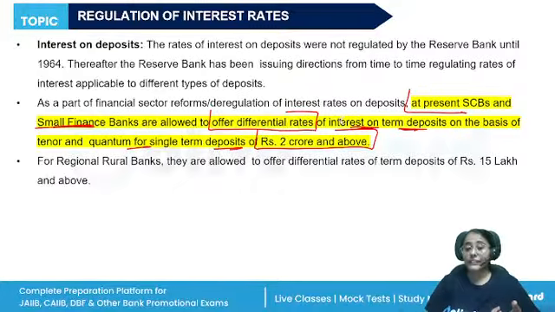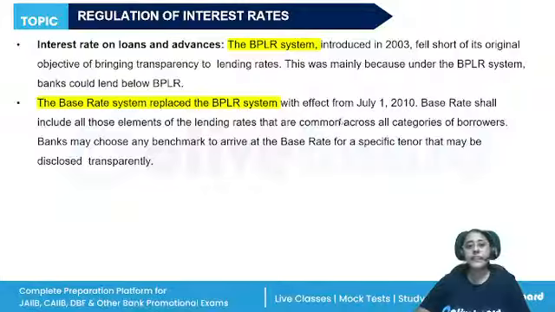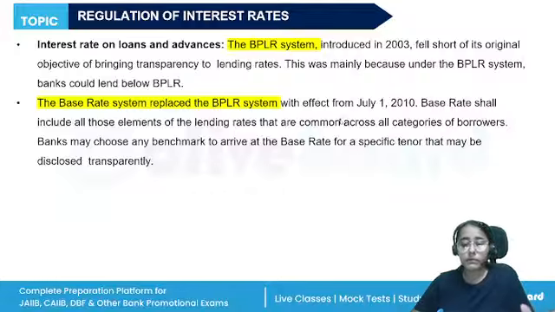Their differentiation cannot be followed. So for all single term deposits of 2 crores and above, the banks can offer differential rates. The regional rural banks are allowed to offer differential rates on term deposits of rupees 15 lakhs and above.